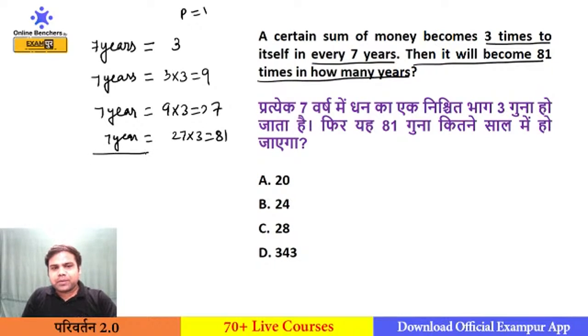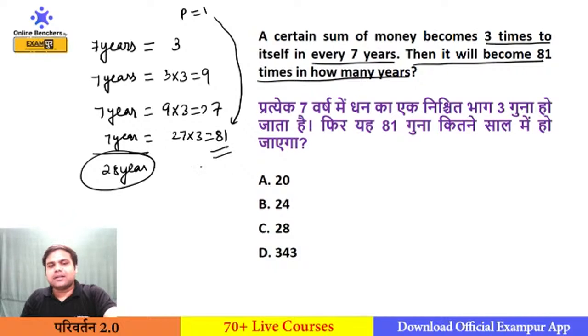So how much time is needed for making this ₹1 to ₹81? 7 plus 7, 14 plus 7, 21 plus 7, 28 years. So we will take 28 years for making this 1 rupee to 81 times. So our answer will be 28 years. But we will not solve this question in the exam by this method.